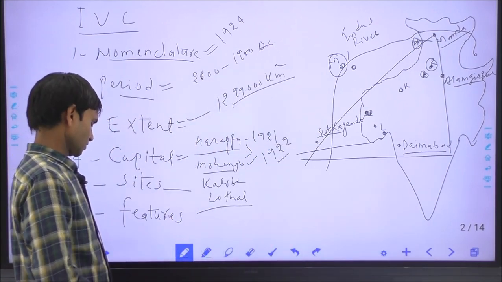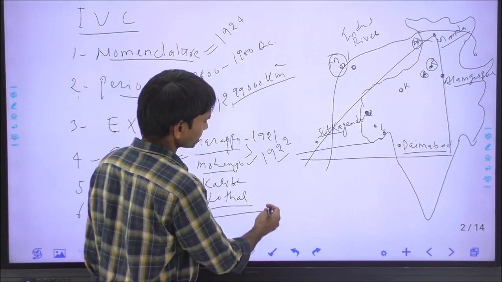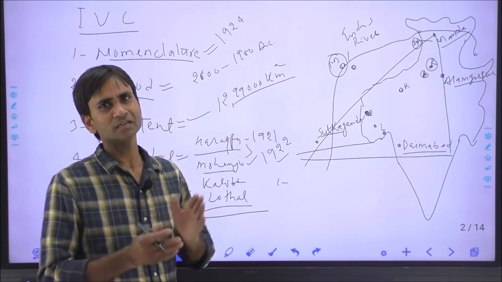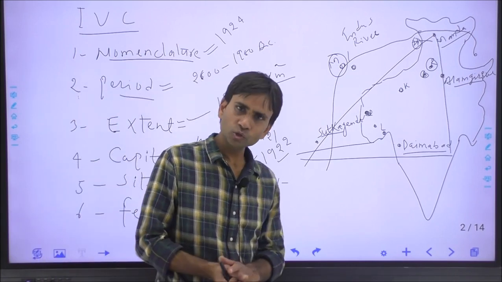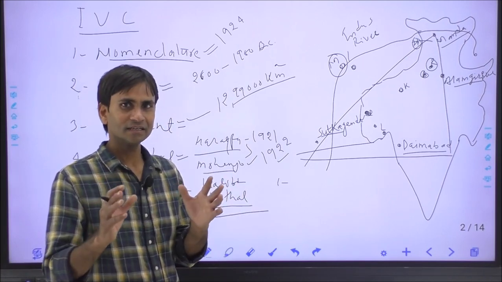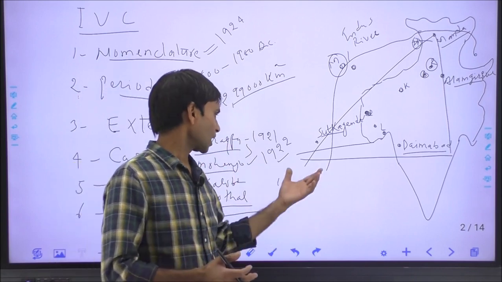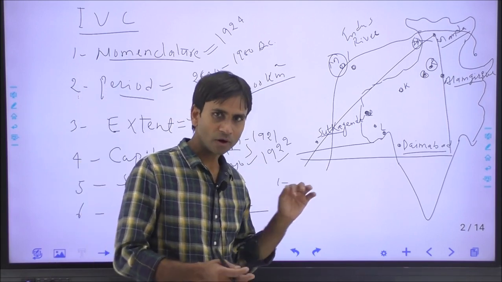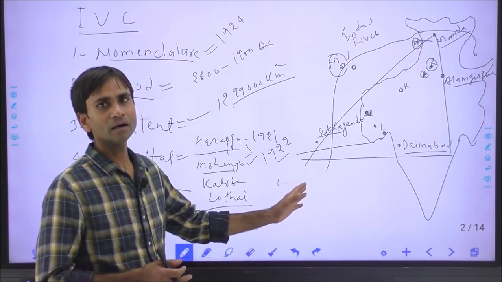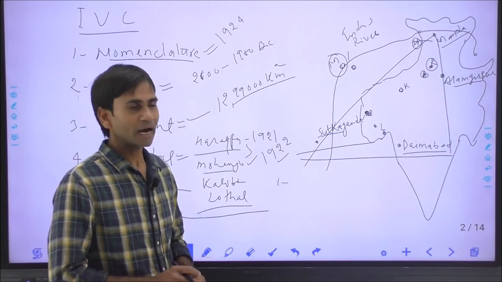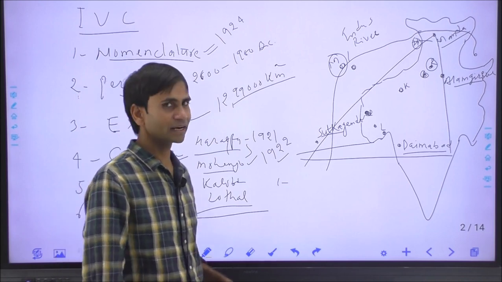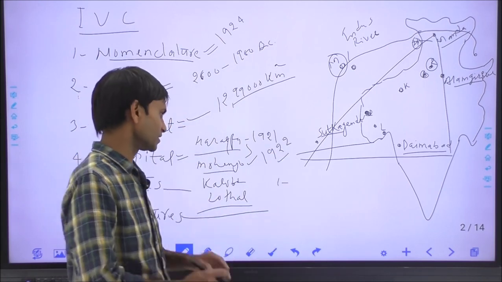Now the important features of the Indus Valley civilization. One, the civilization is called a bronze civilization because the people started mixing copper and tin to form the alloy bronze. However, most utensils or wares were not made of bronze, and the people of the civilization were not aware of the use of iron. Iron is mostly absent in the civilization.